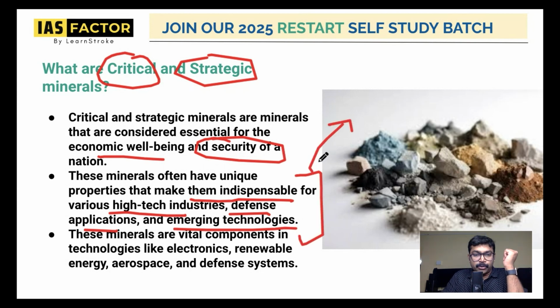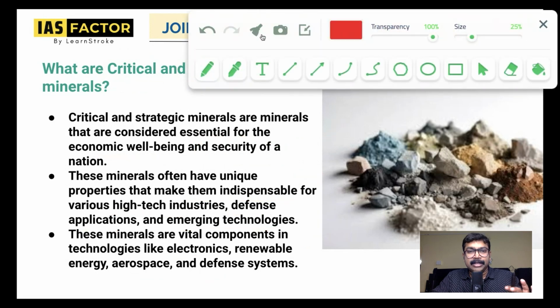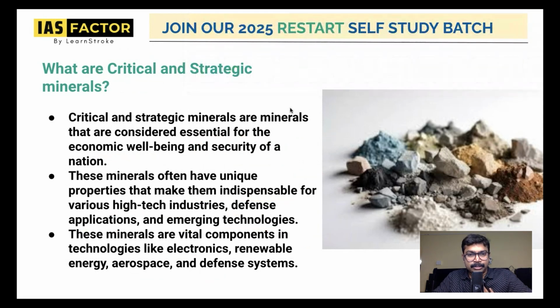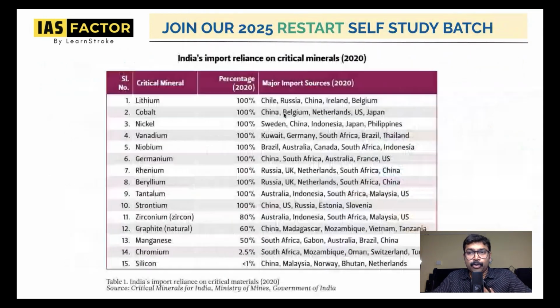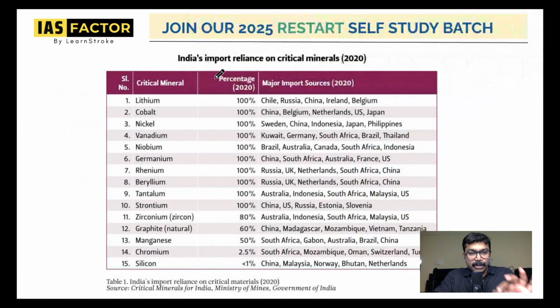They are also used for electronics, renewable energy, aerospace, and defense. That is what is used for the security of a country and economic well-being. That is why they are called critical and strategic minerals. So it's important that you have an idea about which are the critical and strategic minerals. Let's take a close look. You don't have to study everything. This is just for educational, informative purposes. I'm trying to tell you which of them are critical minerals.